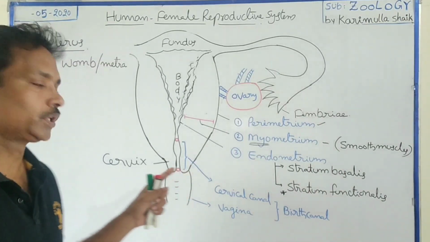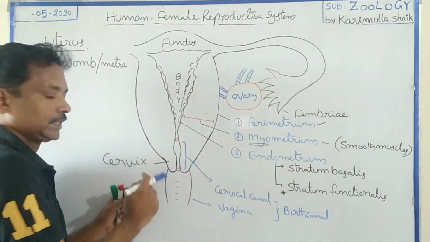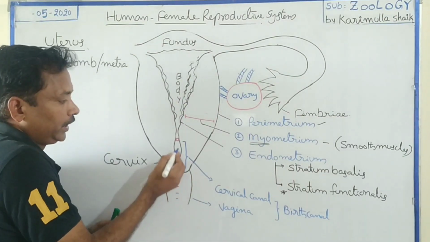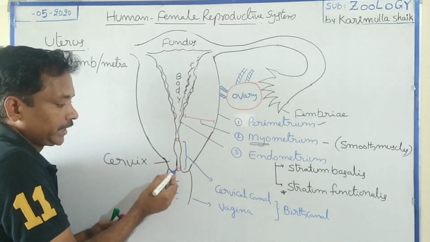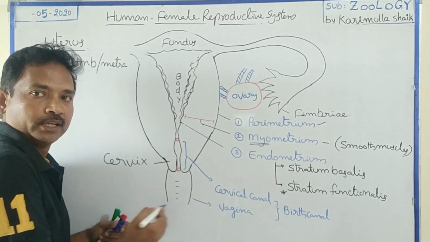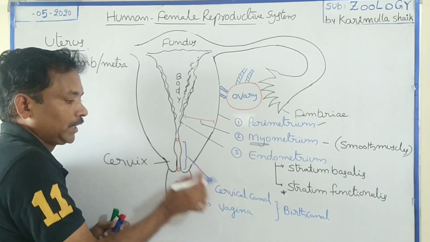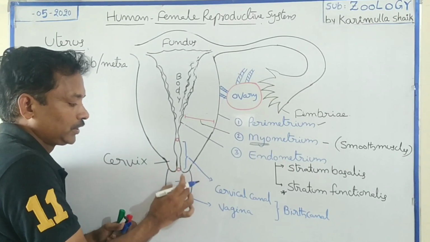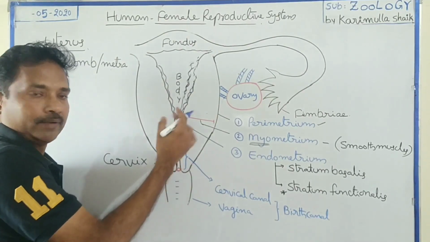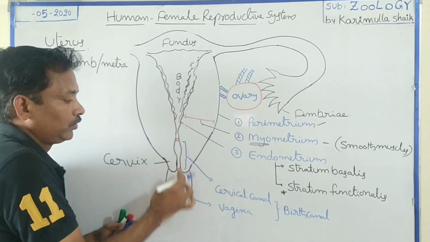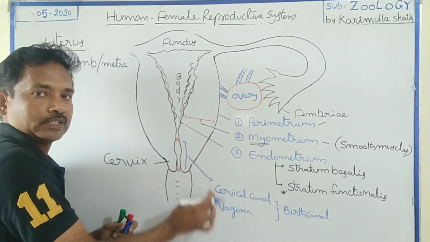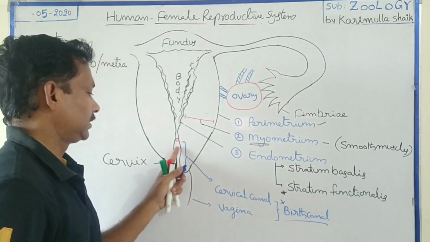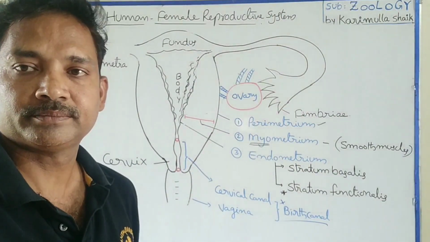Then coming to the lower portion of the uterus, the lower portion is the cervix. The cervix has 2 openings, the external opening towards the vagina and the inner opening towards the body. This is the external orifice, this one is the internal orifice. In between the 2 orifices, the narrow tubular part is called the cervical canal. This cervical canal externally opens into the muscular tube-like structure, the vagina. After embryonic development, the baby will be delivered out through these tubes, the cervical canal and vagina. That's why these 2 parts together are considered the birth canal. So birth canal means the cervical canal as well as the vagina.